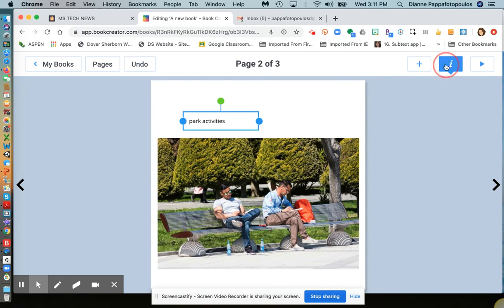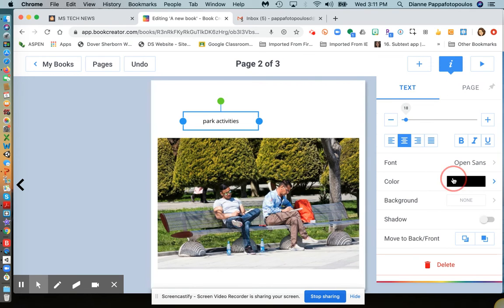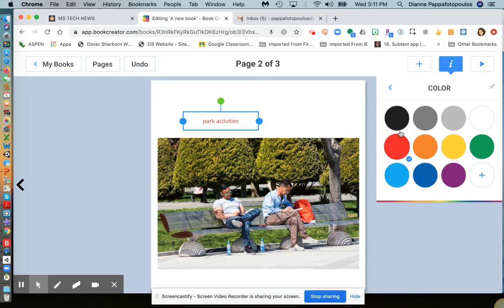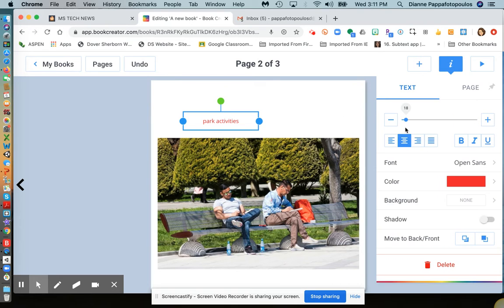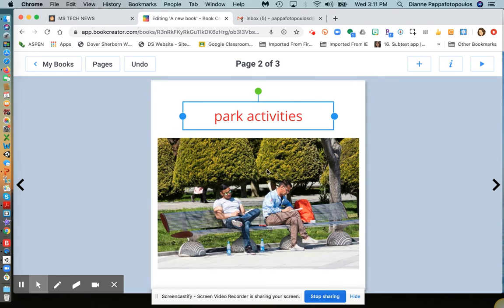I might want to make this, again, centered, a different color. Maybe I want to enlarge that text as well. So I have my second page.